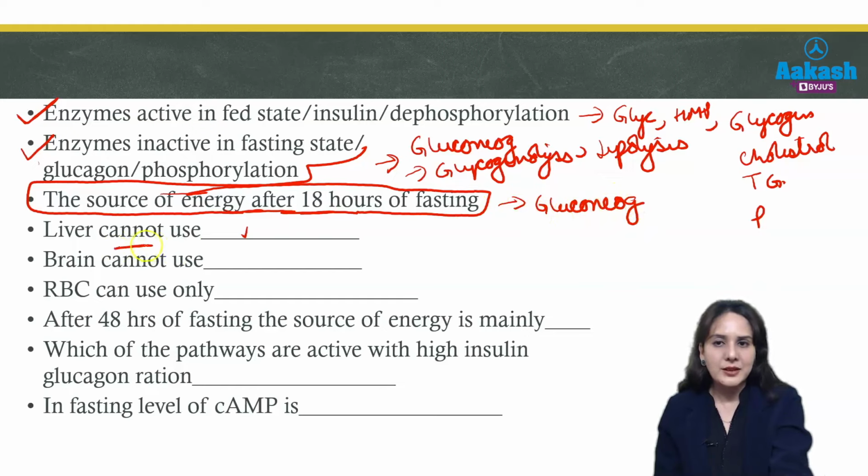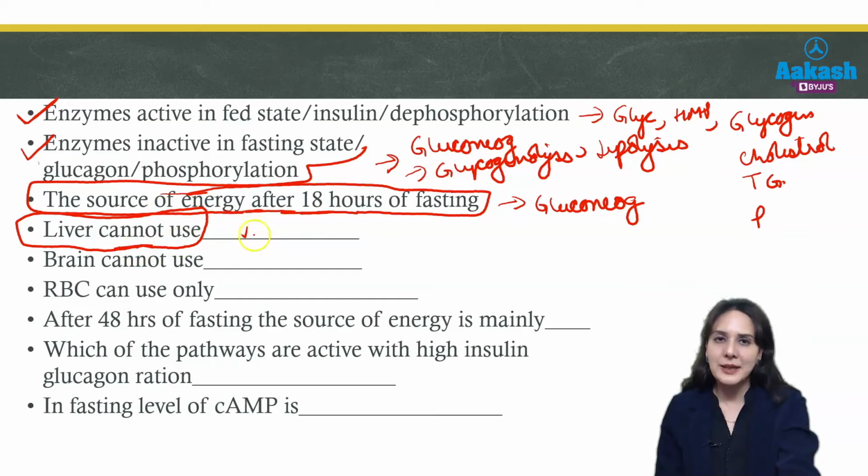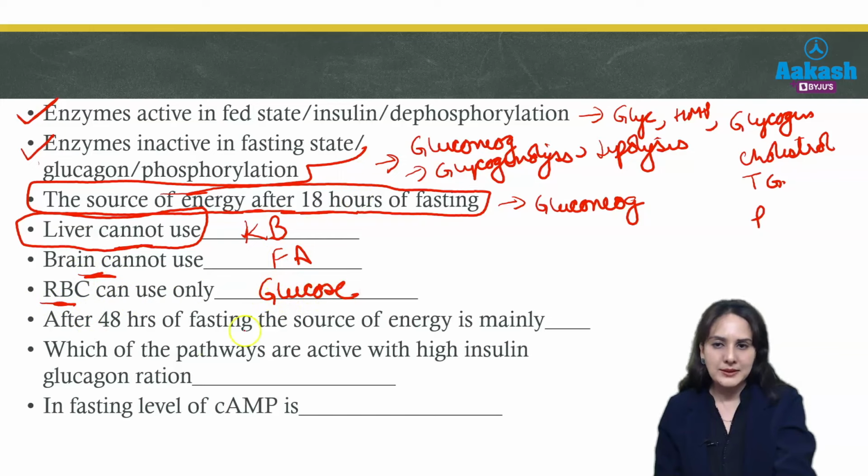Then which type of source of energy can the liver not use? We know that liver cannot use ketone bodies because it lacks the enzyme thiophorase. Then brain cannot use fatty acids. RBCs use only glucose because they have only cytoplasm.